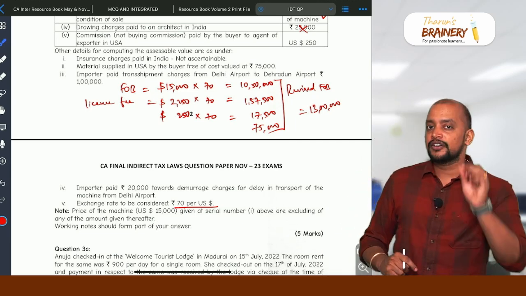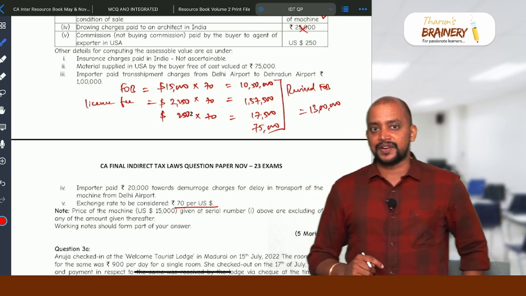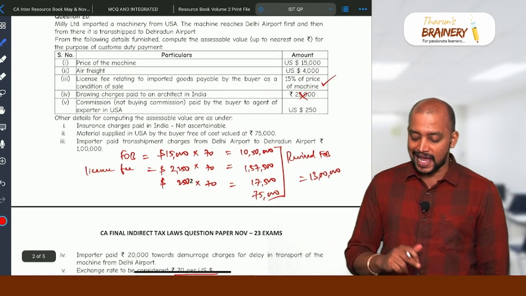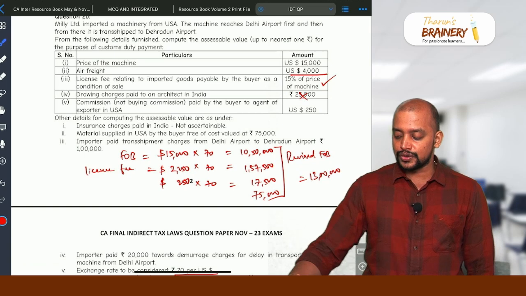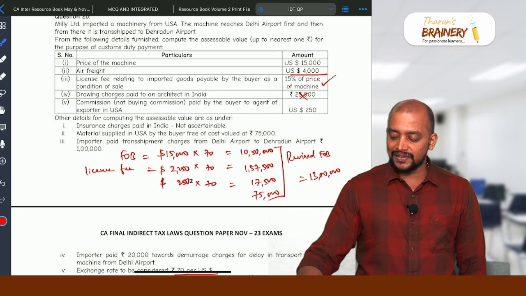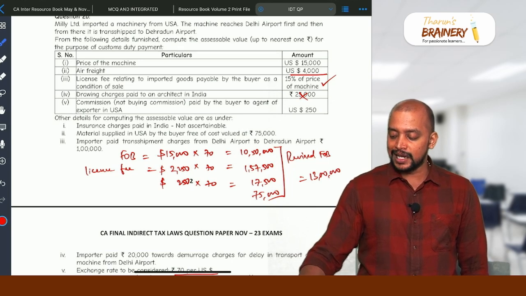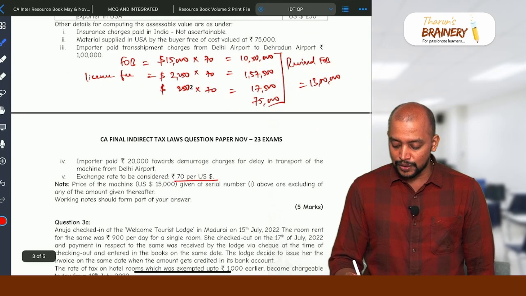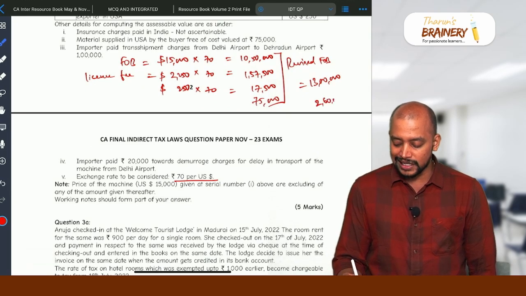Now we need to take freight. How much should be taken as freight? Actual or 20% of FOB, whichever is lower, because it's air freight. What is the actual? 4,000. So 4,000 into 70, that is 2,80,000, or 20% of FOB, 13 lakhs into 20%, 2,60,000, whichever is lower. So we need to take 2,60,000.